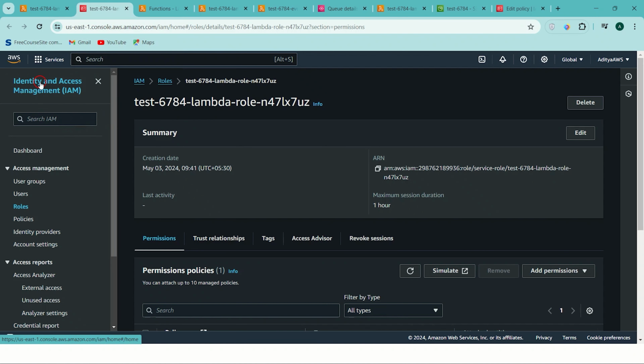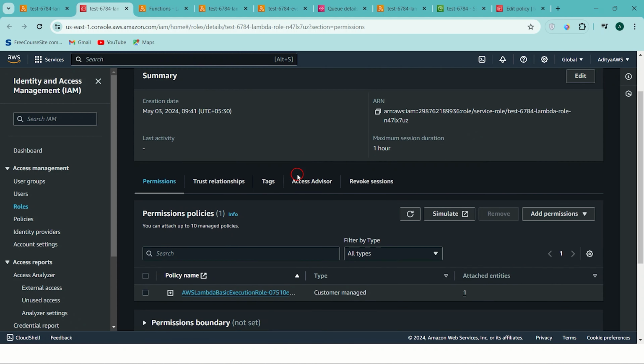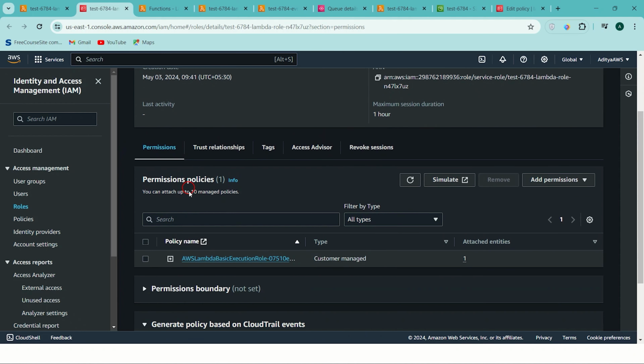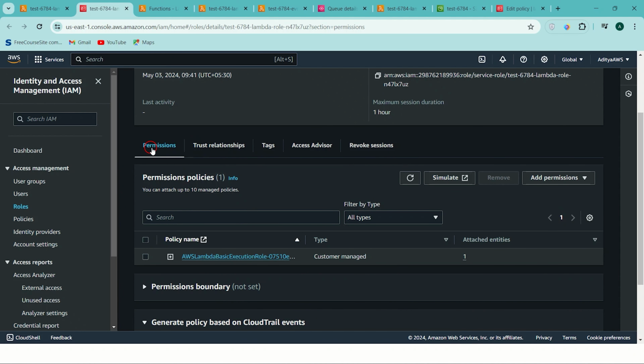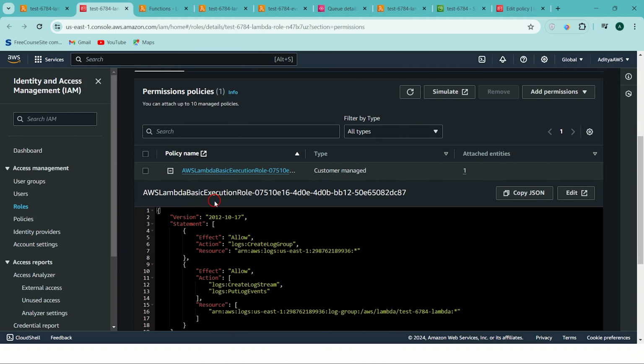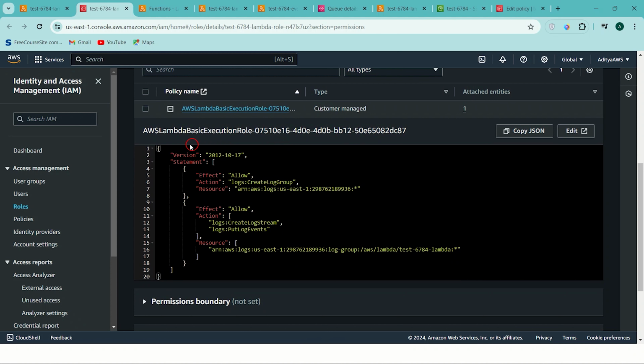So this is Identity and Access Management, that is the IAM console. In this console, for this particular role, we can see what policies are attached. If you scroll down, under the policies tab, you can see the permissions. I can open this document like this. And if you see here, this is the AWS Lambda basic execution role, which we have already learned, right?